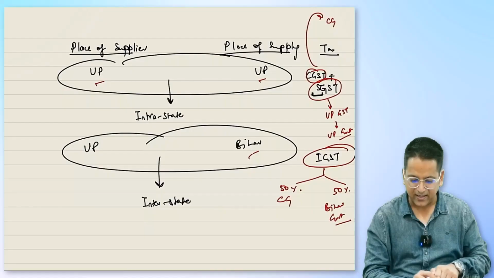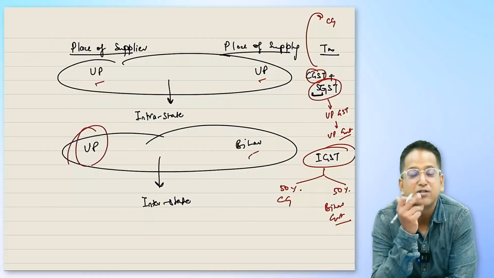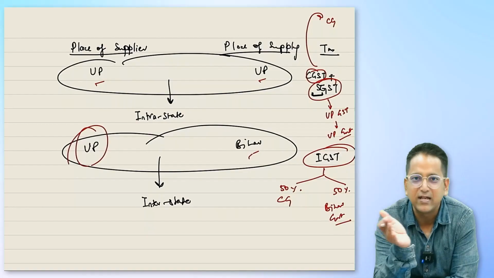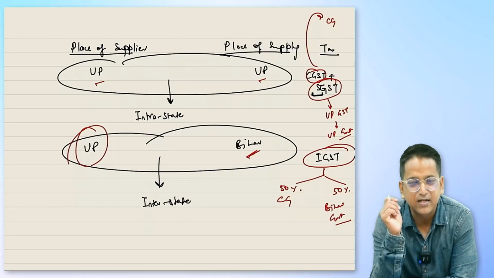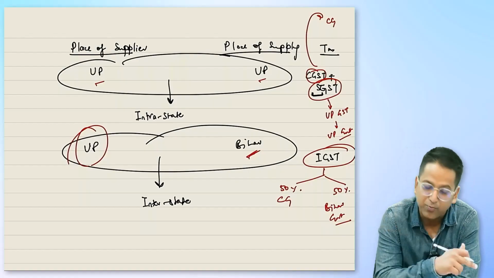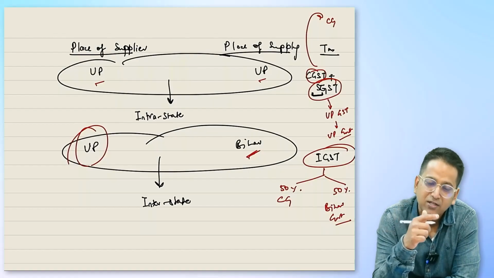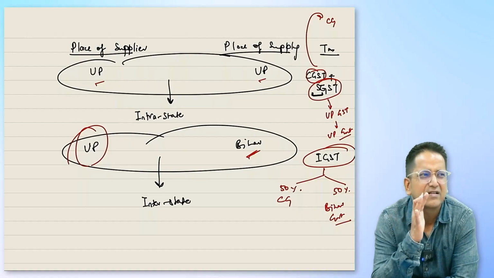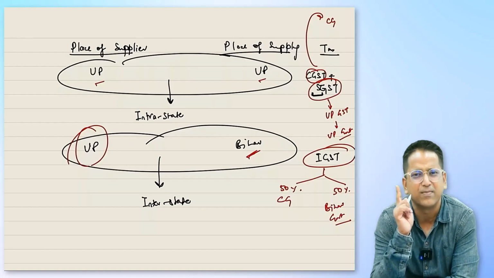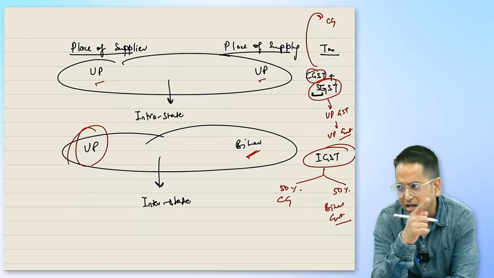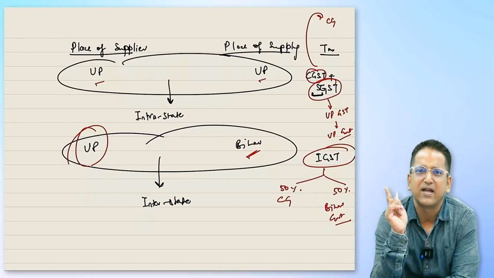Does everyone understand this? He is a businessman from UP. He needs to pay the tax. To whom will he pay the IGST? To the government. He has taken it from the buyer. This was the buyer from Bihar. Okay? He gave the GST to whom? GST was given to the UP trader. Now the person from UP, the trader, will pay to whom? He can either pay taxes to the UP government or to the central government. So he won't be able to pay money to every single state.